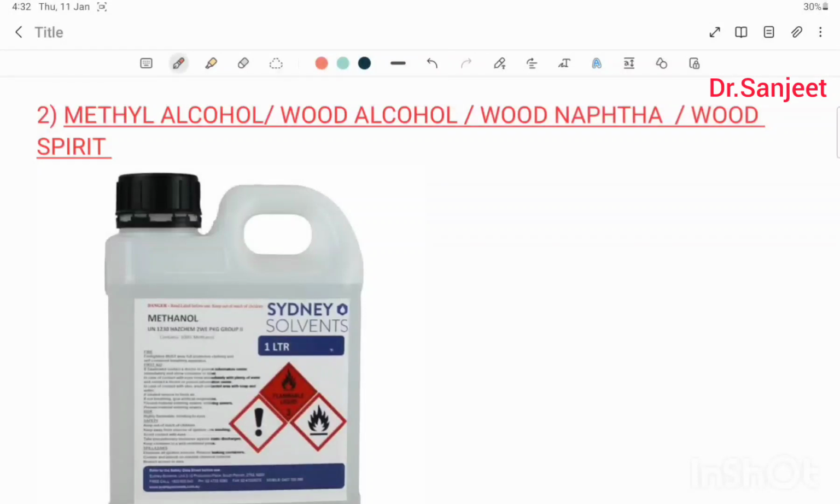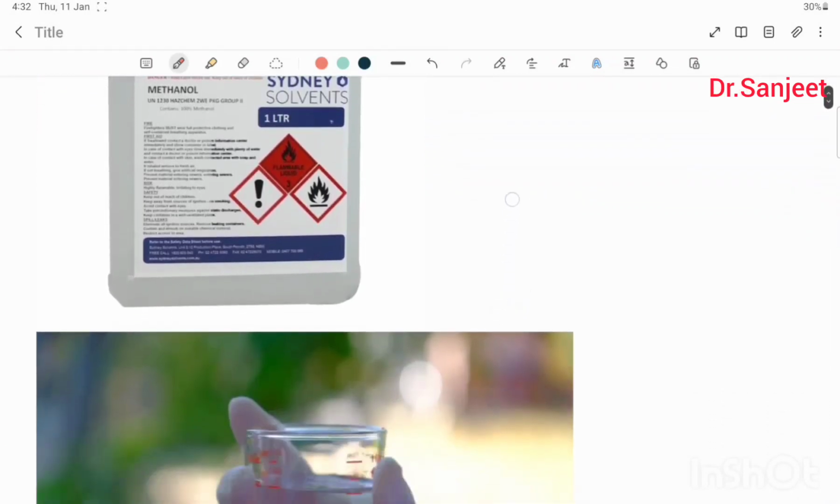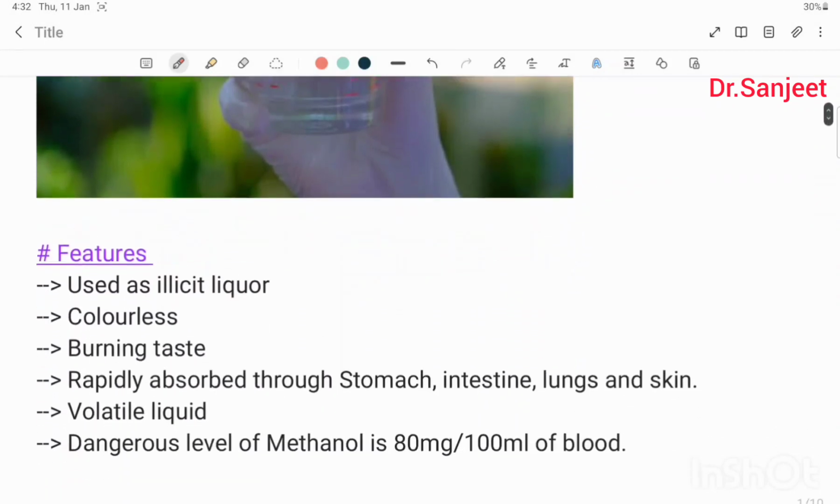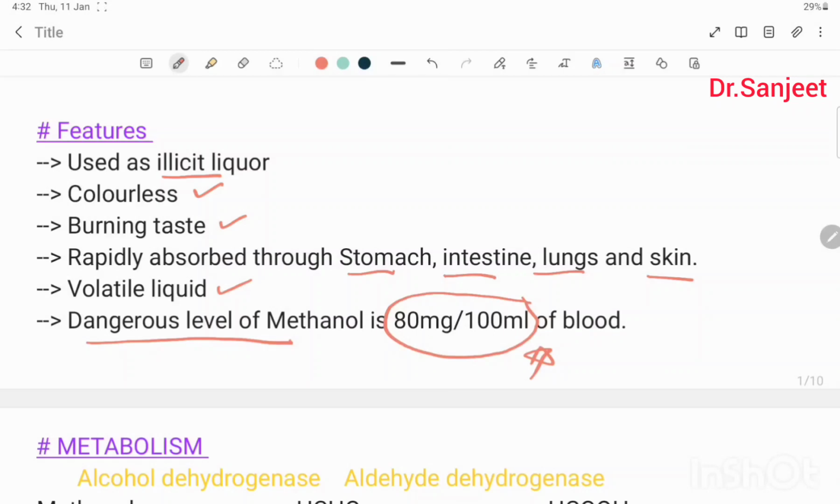Today we are going to start methyl alcohol, wood alcohol, wood naphtha or wood spirit. This is methyl alcohol. Features of methyl alcohol: used as illicit liquor. This is colorless, has burning taste, rapidly absorbed through the stomach, intestine, lungs or skin. This is volatile liquid. Dangerous level of methanol is 80 mg per 100 ml of blood.